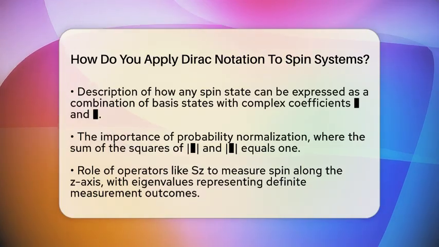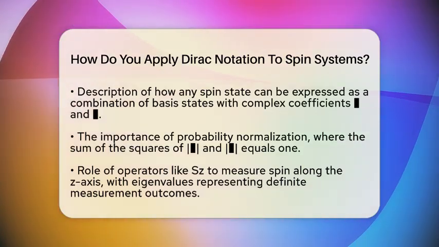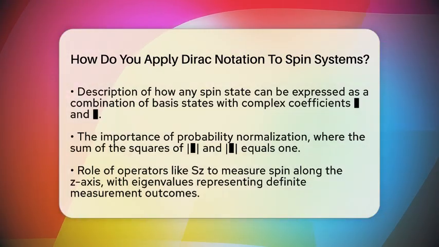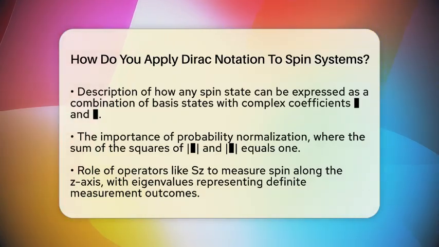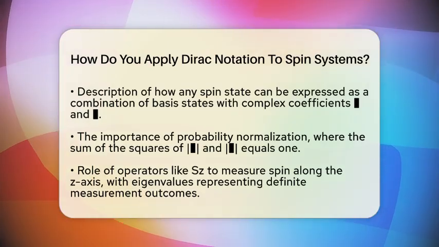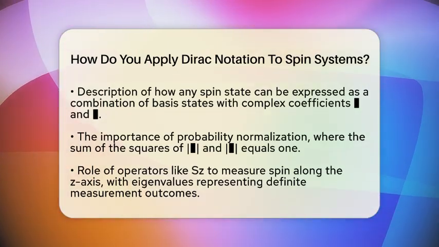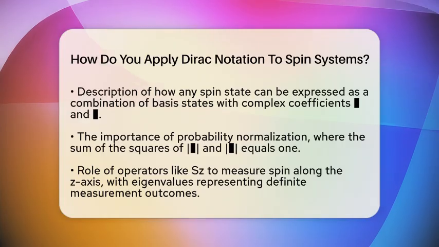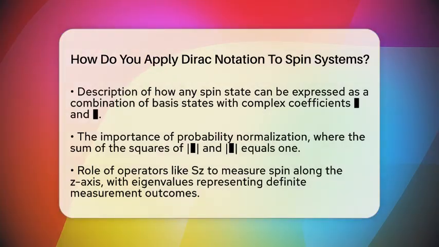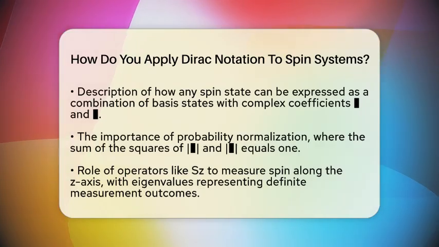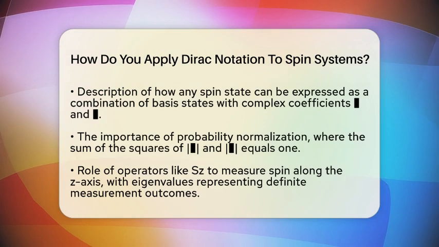Operators are used to measure or change the spin. For example, the spin along the z-axis is represented by an operator called Sz. When Sz acts on |up⟩, it gives back the same state multiplied by a number, which is the eigenvalue. For up, that value is plus half the reduced Planck constant. Similarly, for down, it gives minus half the reduced Planck constant. These eigenstates are special because they give definite measurement results.